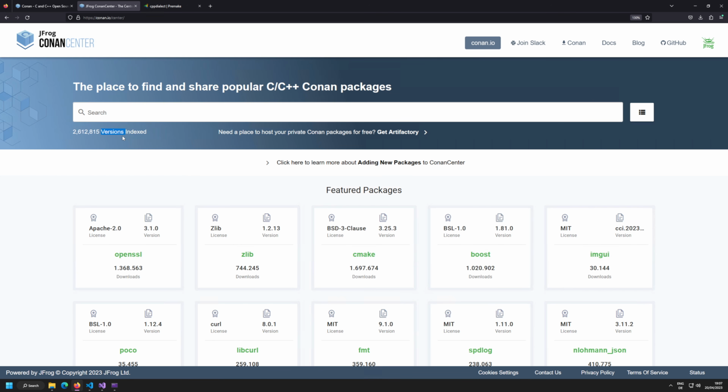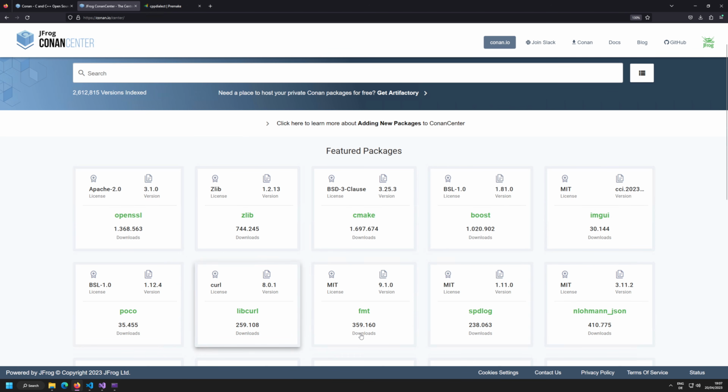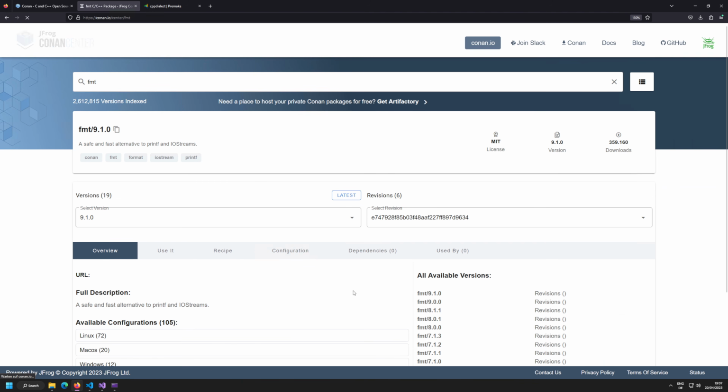Now, what do we want to do? Well, I talked about zlib, but I don't want to use zlib. Actually, let me use something like FMT. FMT is a bit more useful, and smaller to compile. I mean, zlib is also small, but something like Boost would be a bit too big now, or OpenSSL. They always take a hell of a lot of time to compile. So what I really want to use is FMT. It's basically just a formatting library to printf. You can also use printf directly in there, which is just a bit cleaner than stdout or standard formatting.